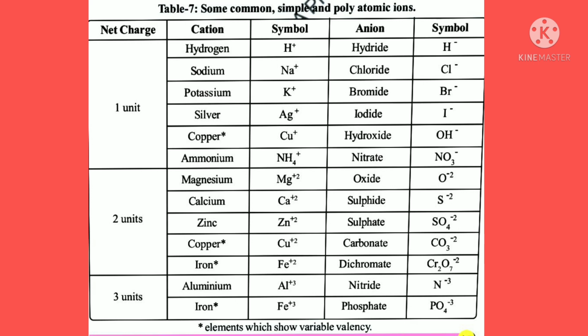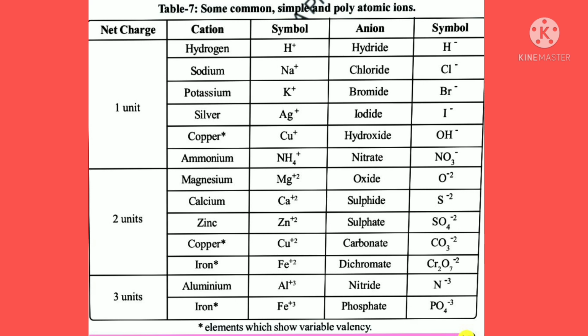And 2 units charged cations and anions: magnesium Mg+2, oxide O-2, calcium Ca+2, sulfide S-2, zinc Zn+2, sulfate SO4-2, copper Cu+2, carbonate CO3-2, iron Fe+2, dichromate Cr2O7-2.